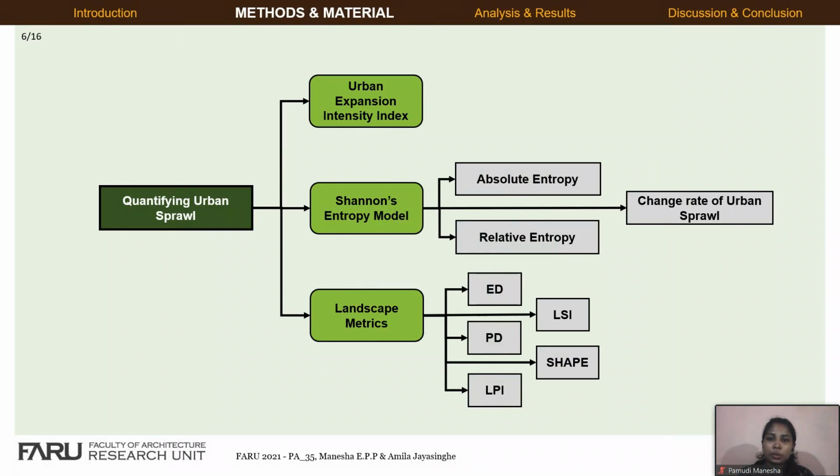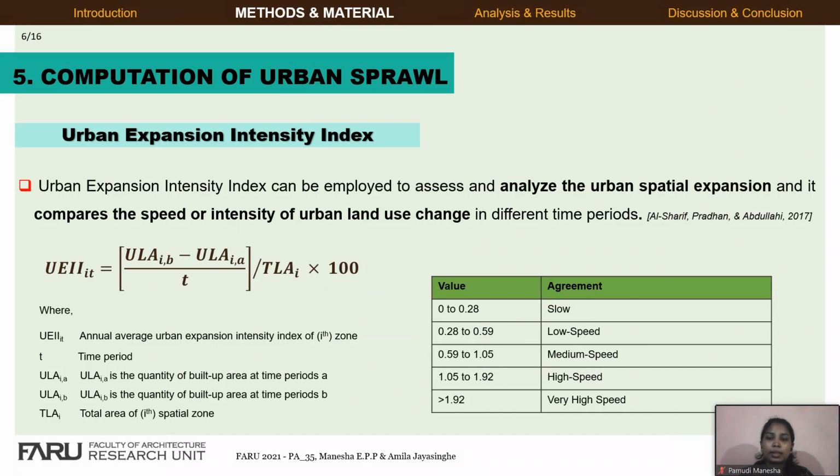The diagram here shows the selected measurement methods of urban sprawl. The urban expansion intensity index can be employed to assess and analyze urban spatial expansion differences quantitatively. Moreover, it can be used to recognize the preferences of urban growth in a certain period. The index reflects the probable future direction and potential of urban expansion, and it compares the speed or intensity of urban land use changes in different time periods. The table shows the ranges of the urban expansion intensity index.